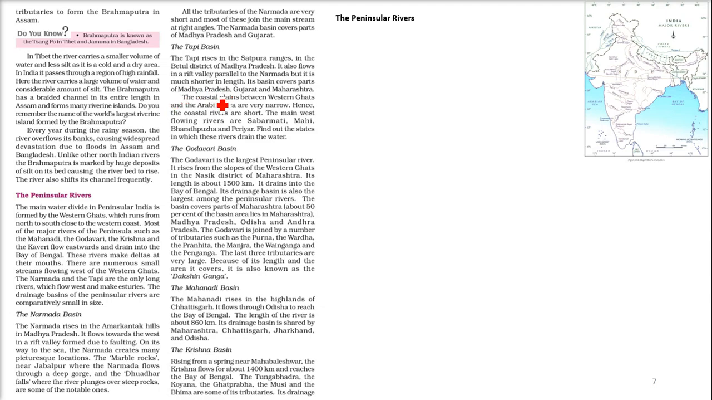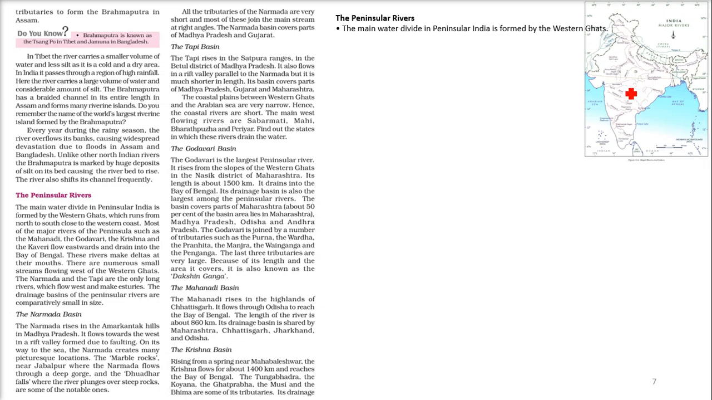So Brahmaputra is known as Sangpo in Tibet. Here it is called as Sangpo. And when it comes to Bangladesh, Brahmaputra is known as Jamuna. Now we have seen about all these rivers now.